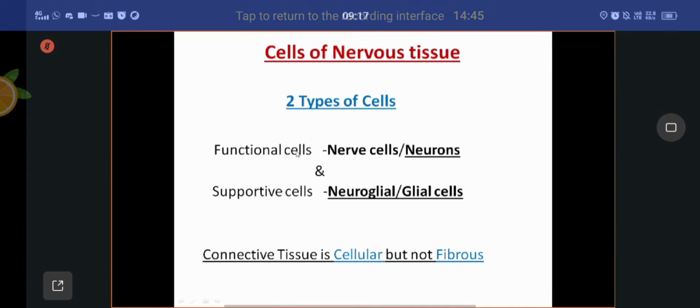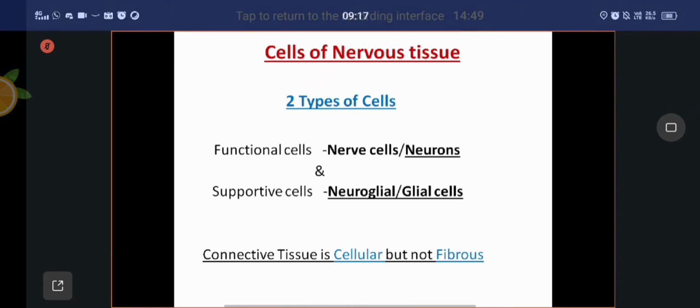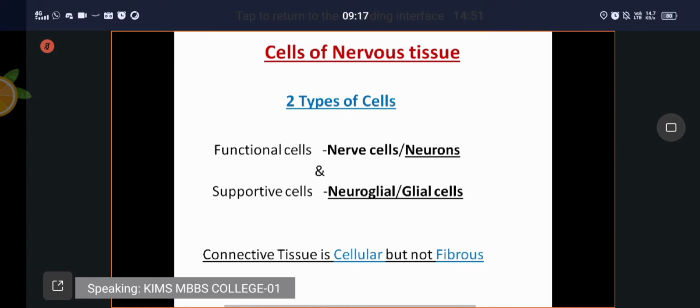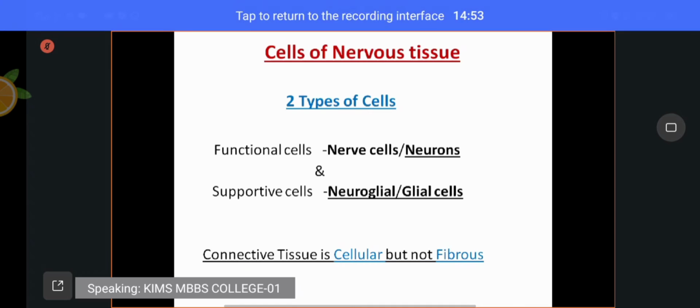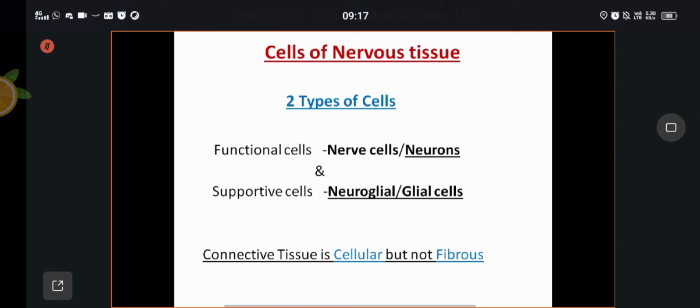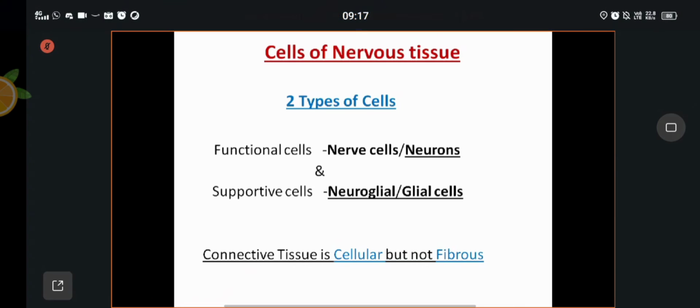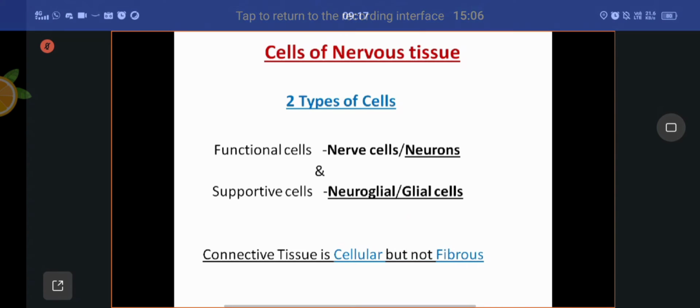In any organ, one is structure, the other is function. That you have to remember. The functional cells are responsible for the function of that organ.